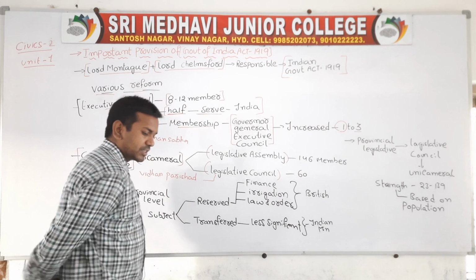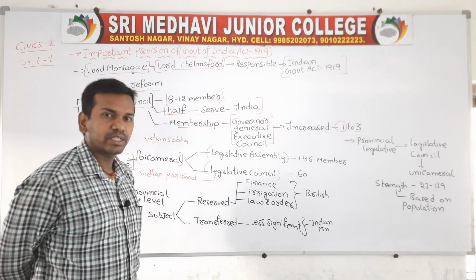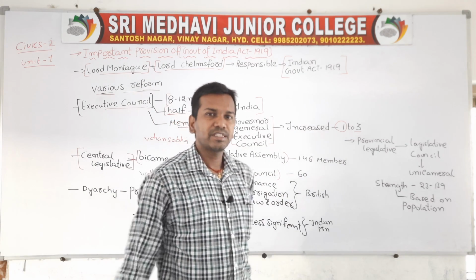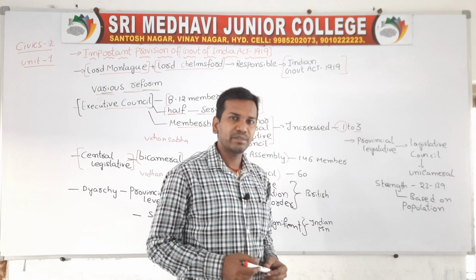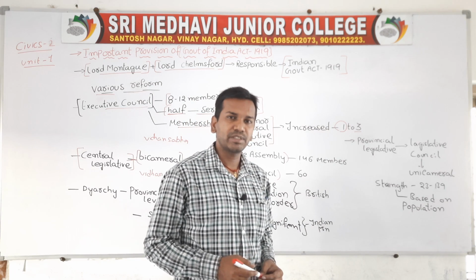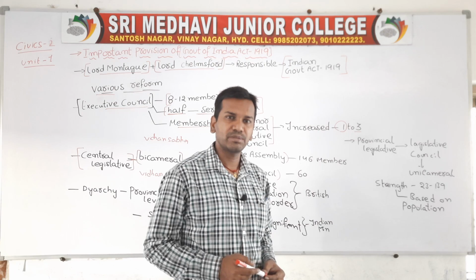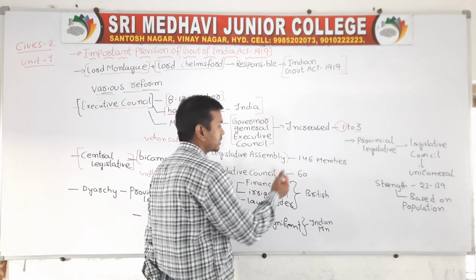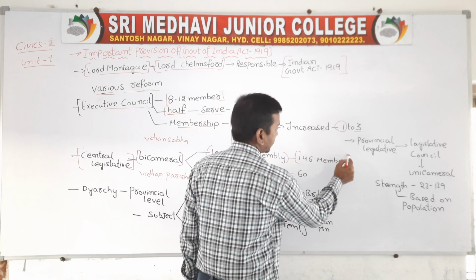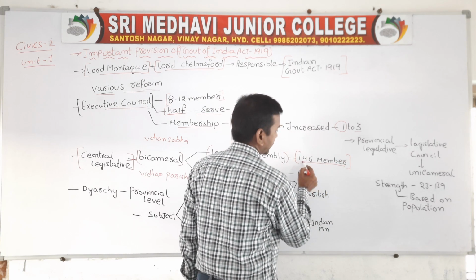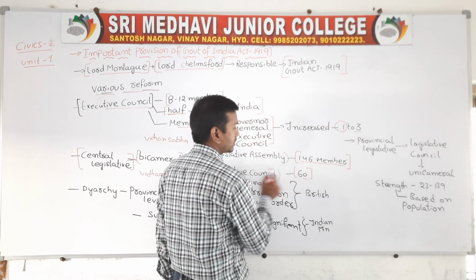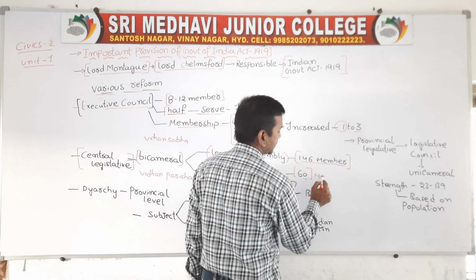So this is the important provision. As per the provision of this act, the central legislative assembly is called bicameral, where the houses are mainly classified into two types: the legislative assembly and the legislative council. Now in the legislative assembly, what is the total strength? As per the provision of this law, the total strength is 146. The strength has increased, and in the legislative council, the total strength will be 60 members.